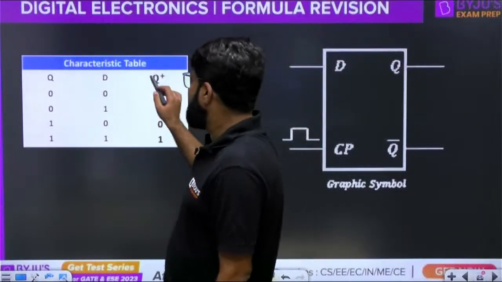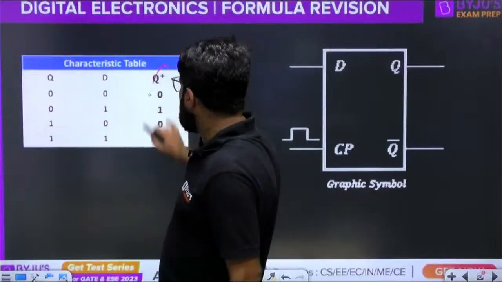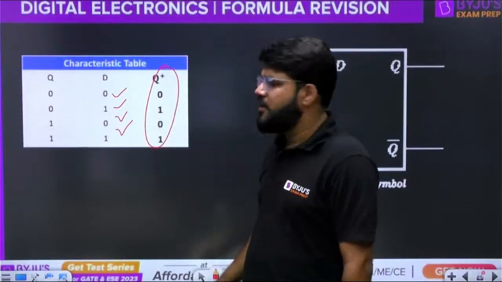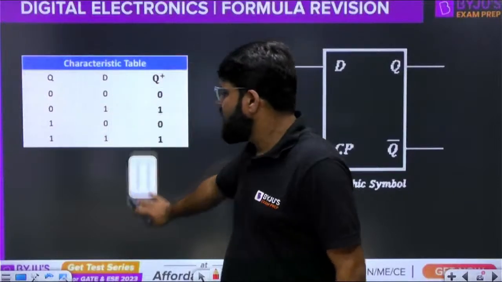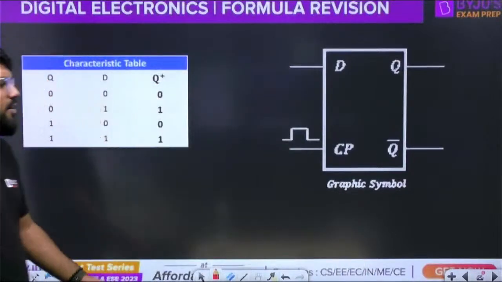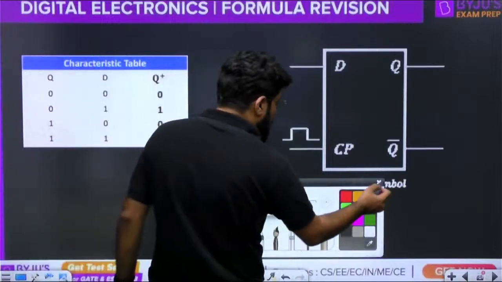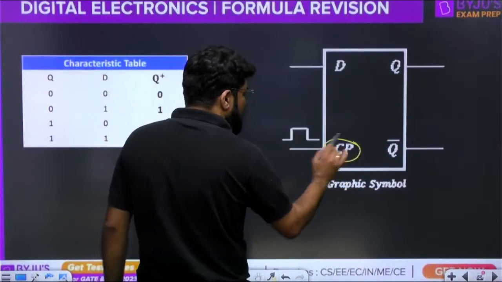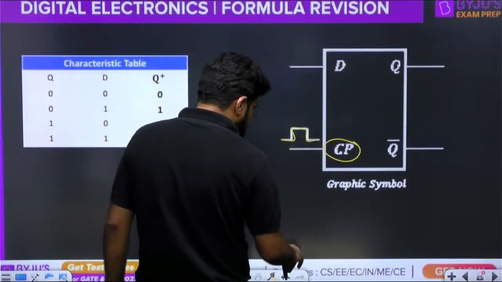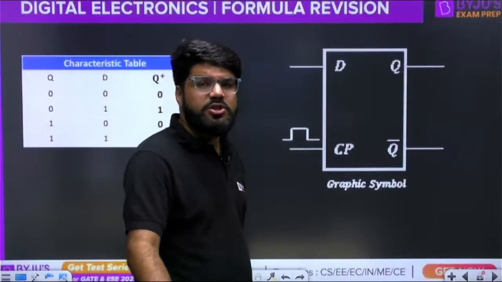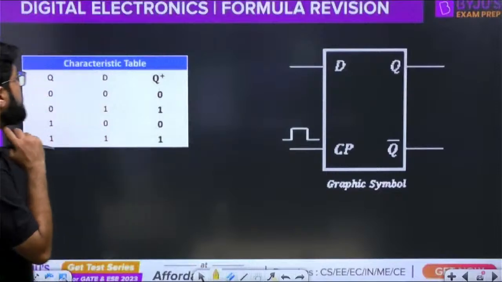If I look at the characteristic table also, Q plus is just following this particular column, the column of D. So the characteristic table is also there for you, and the characteristic equation you have written. And this is the graphic symbol. Right now, because I am discussing the clocked latch, see in front of the clock pulse what is drawn? A level of the clock. That means it is level triggered. What is the logic symbol of edge triggered devices? Also known as flip flop. वो भी मैं explain करूँगा आपको.